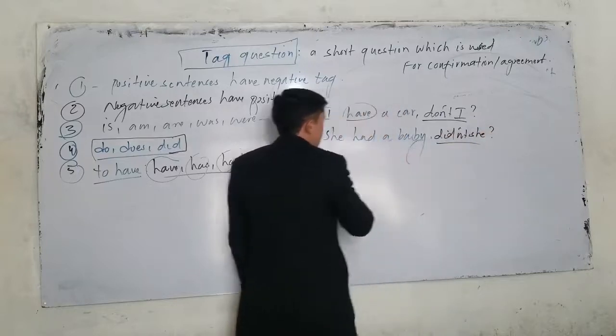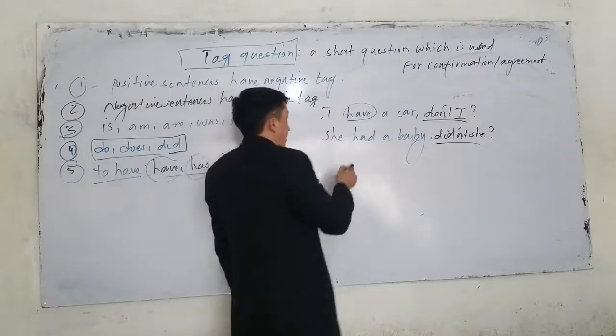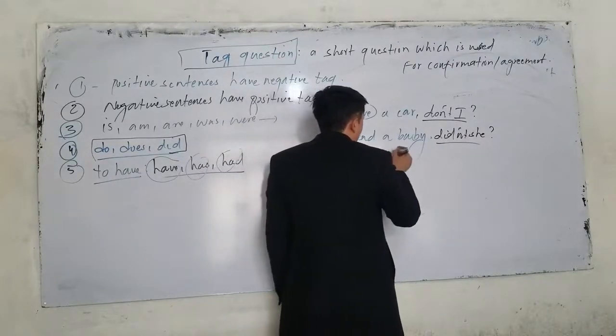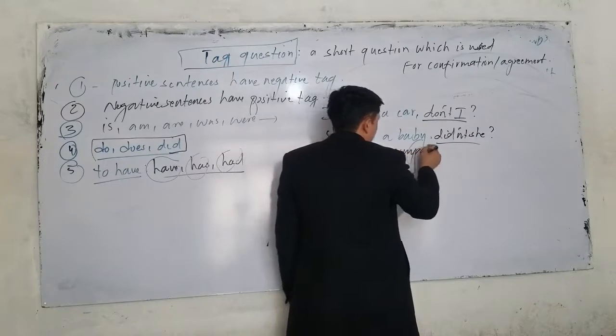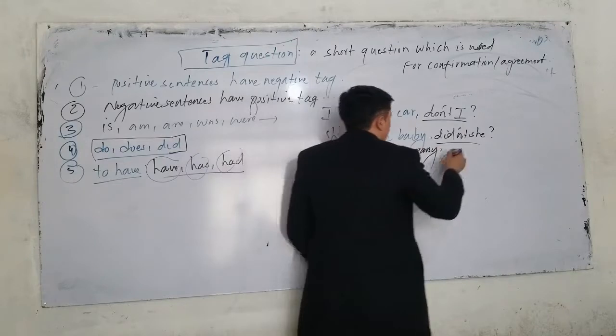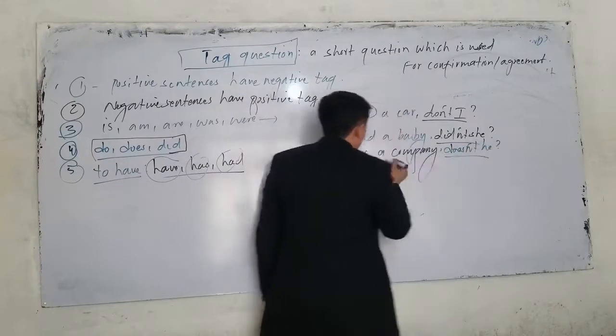Because this, what tense is this? She had a baby. This is a possessive sentence. Or if I say he has, look, he has a company. What is the tag question? He has a company. The tag question should be, doesn't he? He has a company. This is a positive.